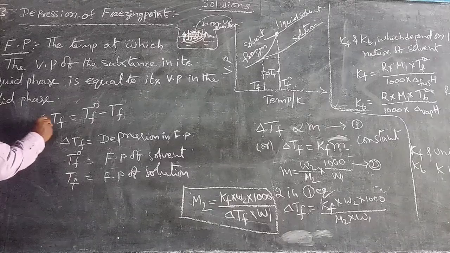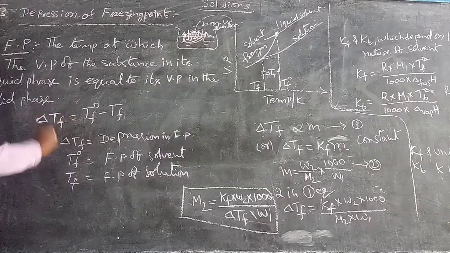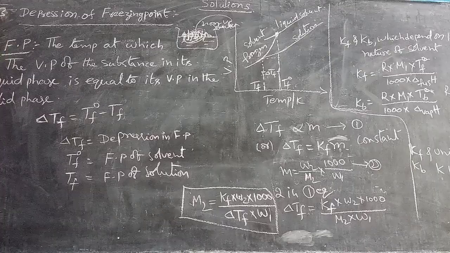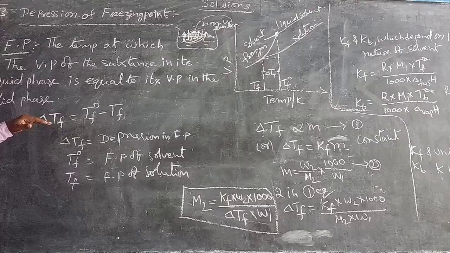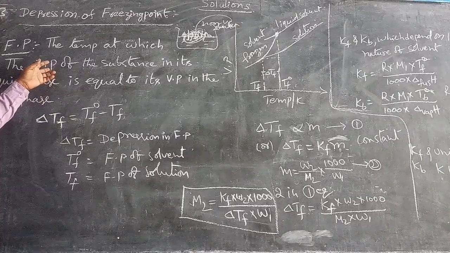Delta Tf means the depression in freezing point. This is well defined because it depends on the vapor pressure of the liquid phase.